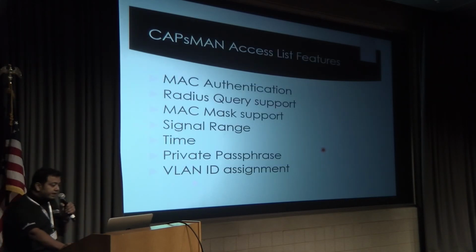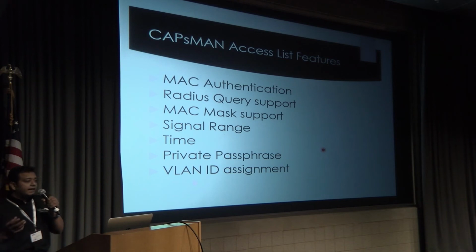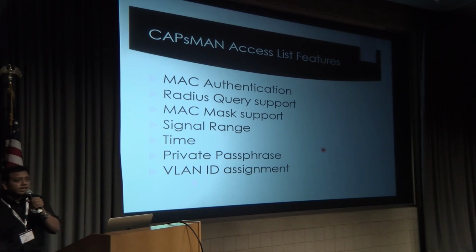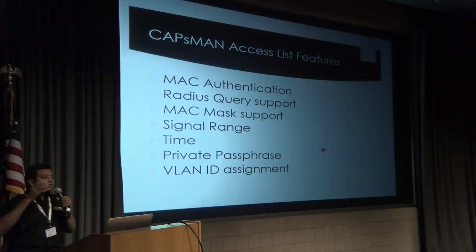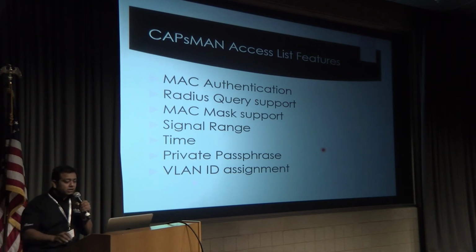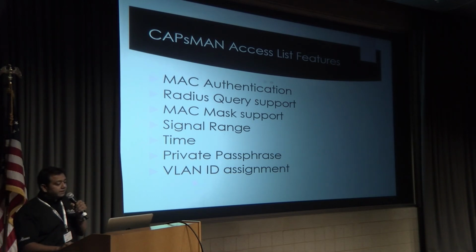Okay, in CAPsMAN, before there was an access list in a wireless system, but once your CAP AP is connected with the CAPsMAN, no access list which is on the CAP AP will work. It will only work through CAPsMAN. The CAPsMAN access list has a few features which are quite good.